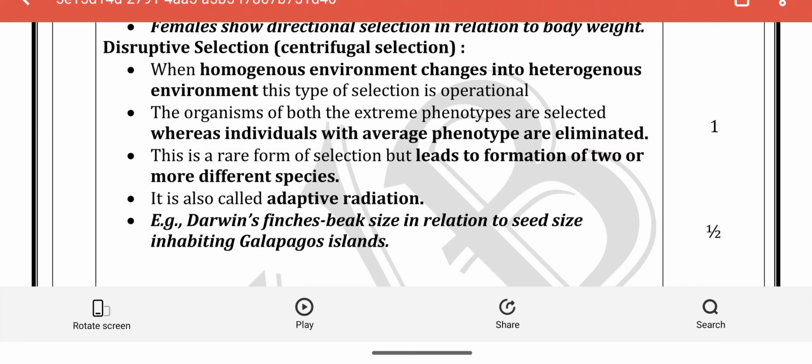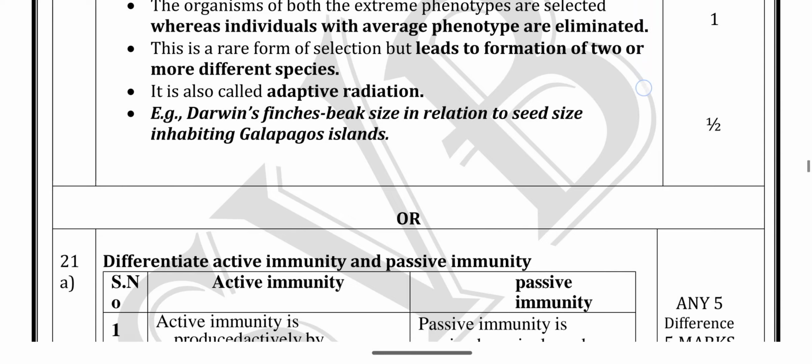Both the extreme phenotypes are selected. It leads to the formation of two or more different species. It is called adaptive radiation. Like Darwin's finches arrived from a common ancestry, but had to travel to another place. The beak shape changed into 14 types of structure based on adaptation. So it is a disruptive selection.